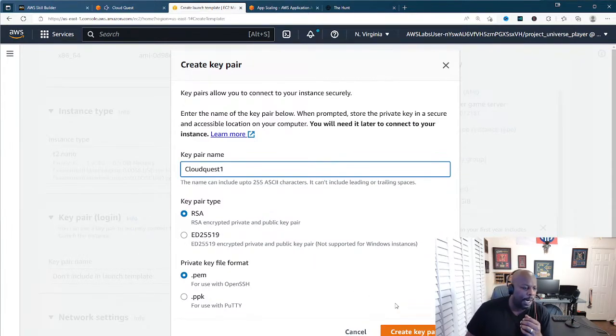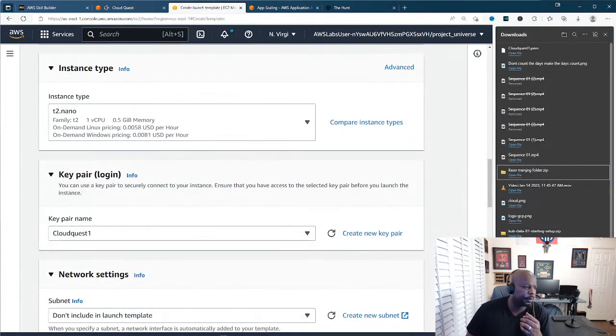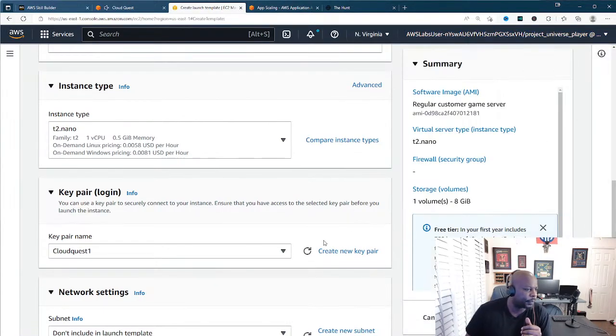All right, so we're creating our key pair, and then we just downloaded it. You see it came to our downloads right here. So we know where it's at. It's in downloads, not a problem. Always make a note of where that is. But nine times out of ten, if you make it and download it, it's going to go to your downloads folder. Then you can move it to whatever appropriate folder you want later on.